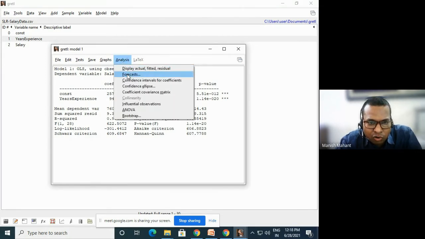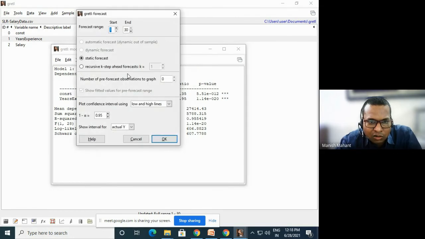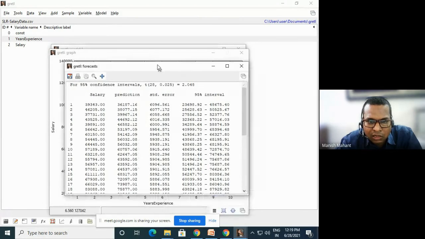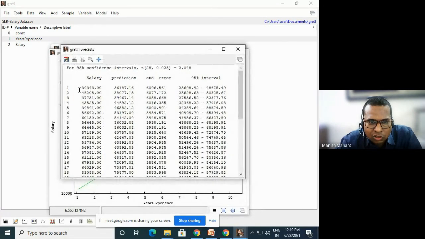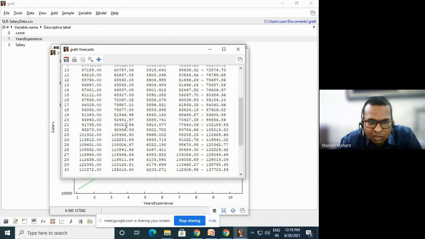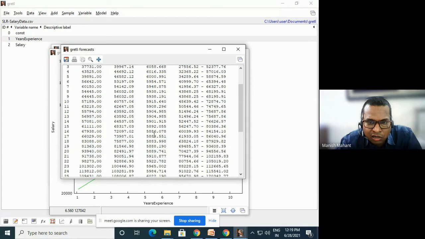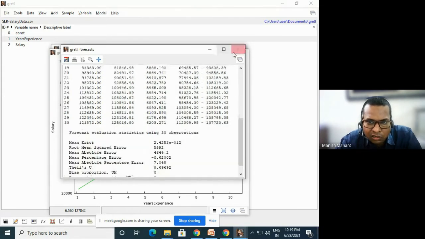So we can also forecast. Let's see what this model is forecasting. See here, this is the salary, the observed value, and this is the predicted answer. And the standard error is whatever difference there is between the salary and the prediction; you will get that answer here.